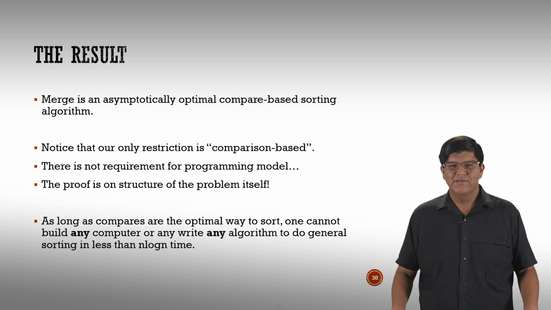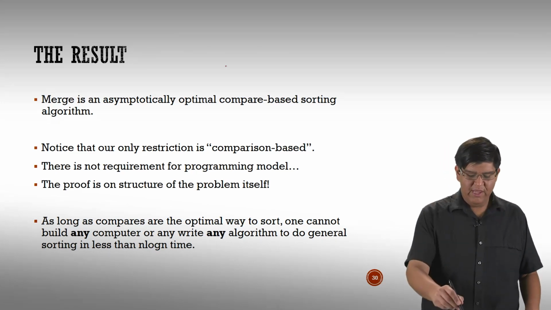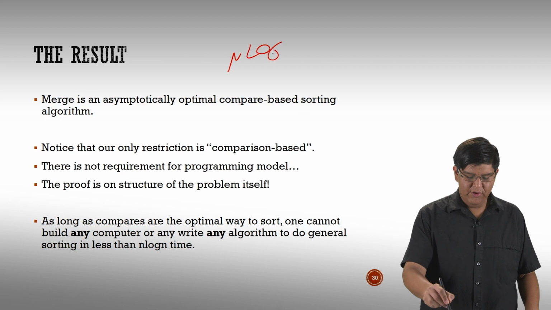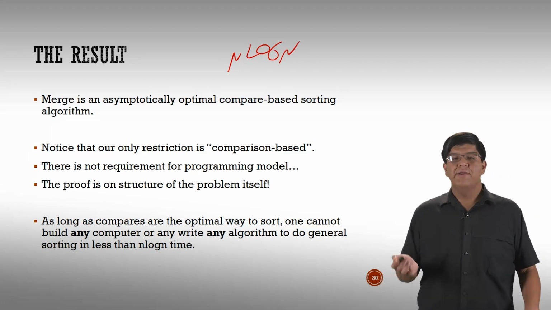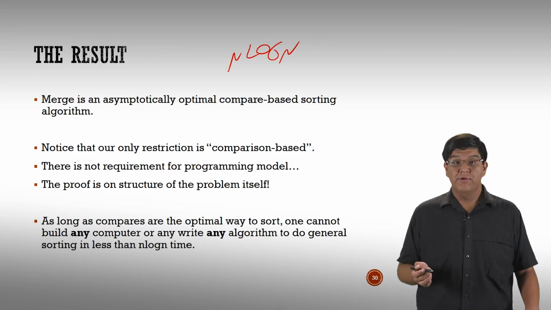In this video, let's quickly review what we've been talking about during this section of content. So first of all, we've learned what the lower bound for sorting is. The lower bound for sorting is, of course, n log n. So no sorting algorithm can do better than that time. Because we know that, we now know that merge sort is asymptotically optimal.